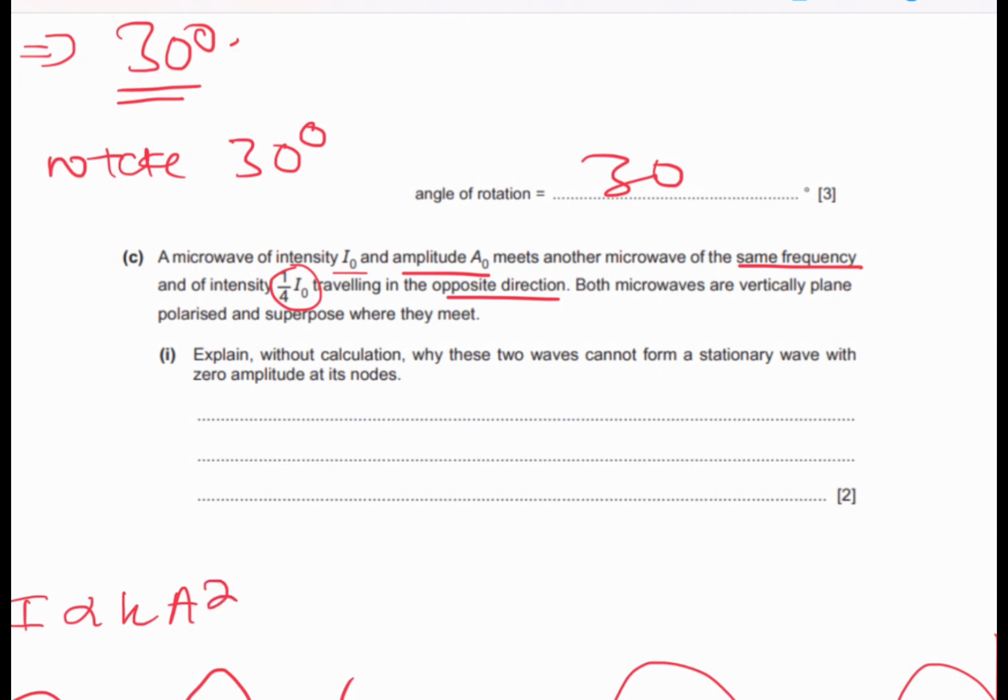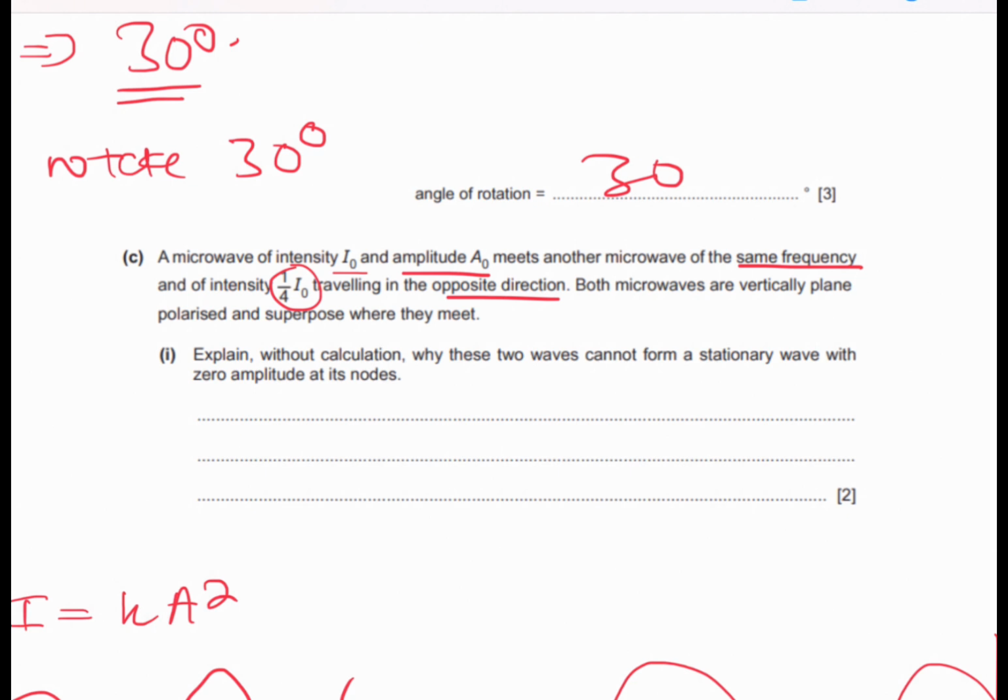So basically, if the intensity is 1/4, the amplitude cannot also be 1/4. It has to be different. It doesn't make sense, so the amplitude actually changes to a different value. The mere fact that the amplitude is not the same means that these laws no longer apply. Since the amplitude is different, they won't have zero amplitude.